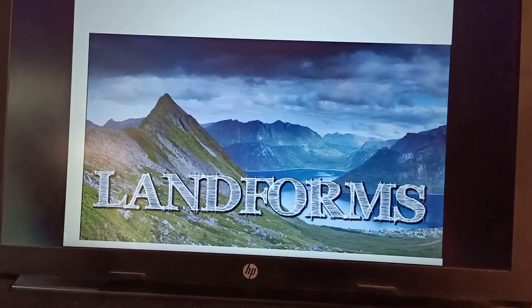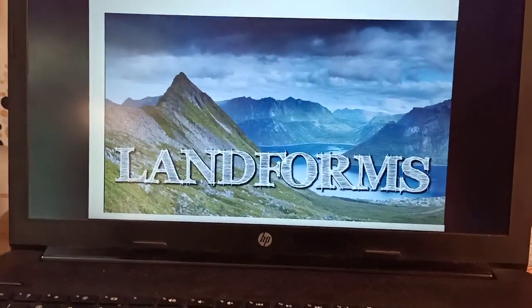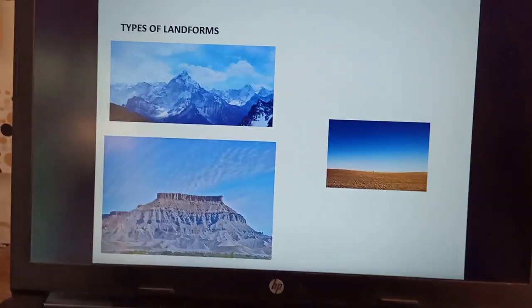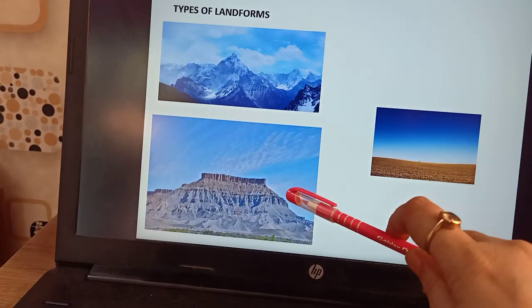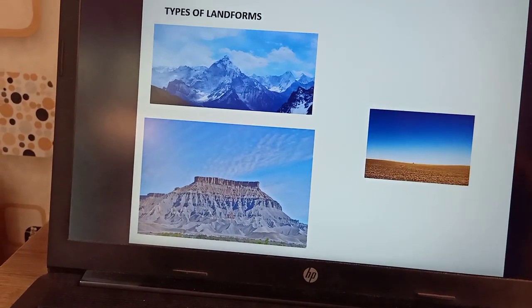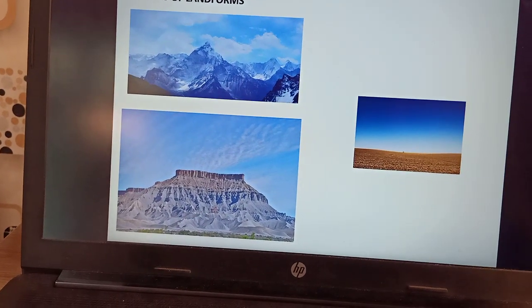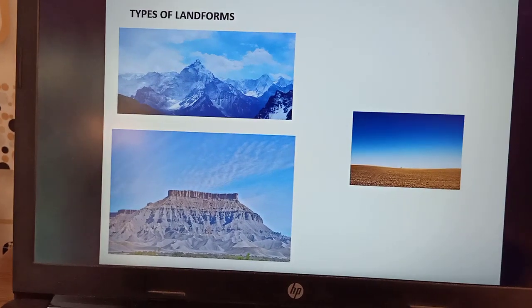So first of all, what actually is a landform? A landform is actually a natural feature on the surface of the earth. So there are three main types of landforms: the mountains, plateaus and the plains. So we see that the earth's surface is not a flat featureless area, but it has a number of landforms.